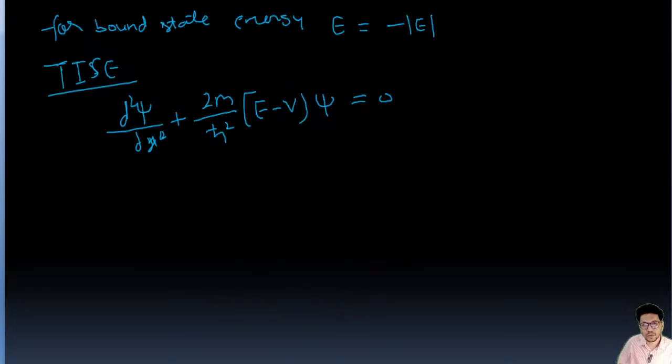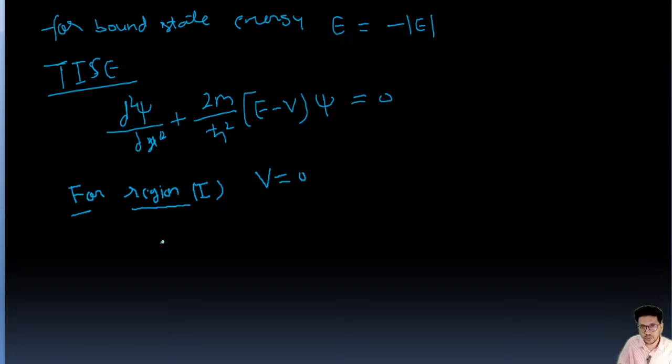So for region first, I have already taught this thing in my previous lectures: region first, region second, and the Schrodinger equation and wave functions in finite well potential step, and rectangular potential barrier. So now it will be easy for you to understand. For region 1, V is going to be 0.